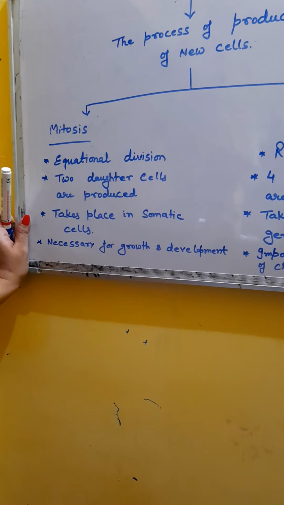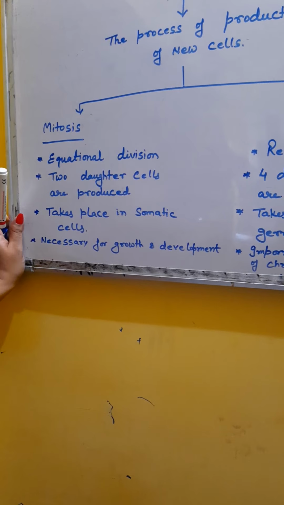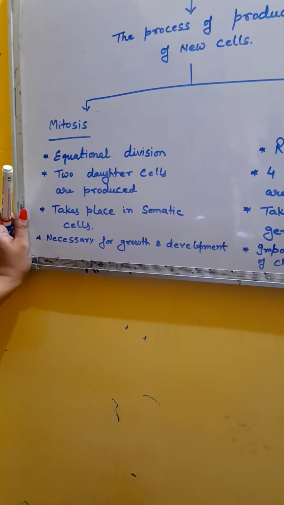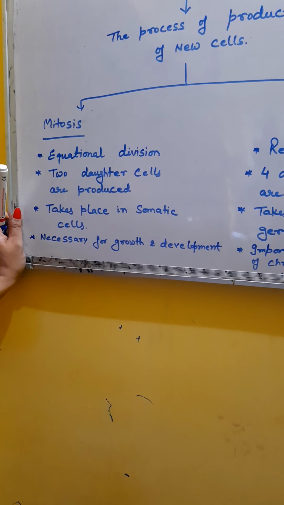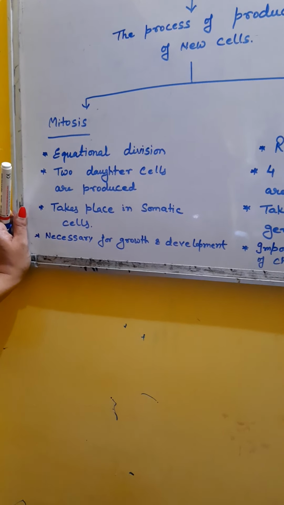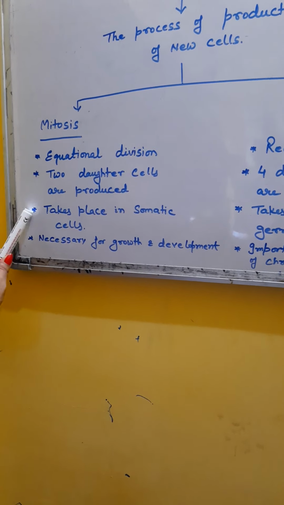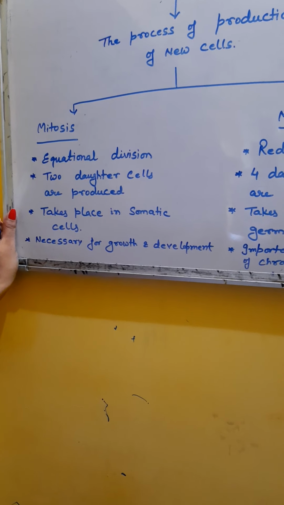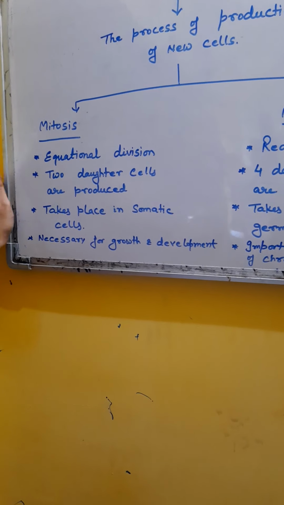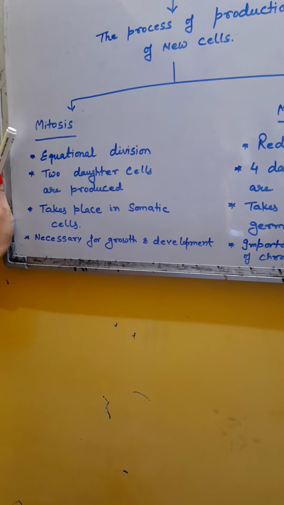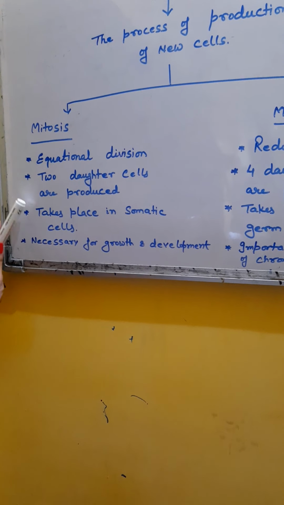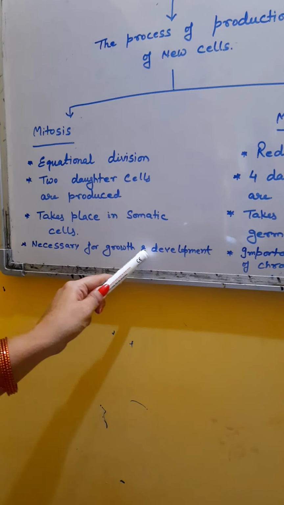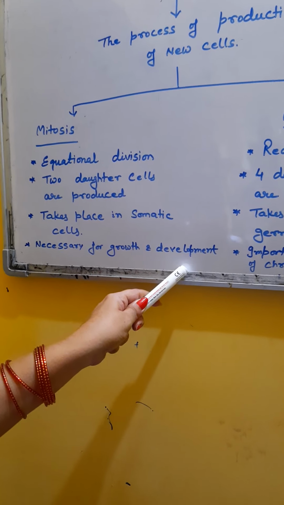Mitosis takes place in somatic cells, in the cells of the body which do not perform the function of reproduction. Those cells other than reproducing cells are called somatic cells, like our skin, blood, bones, everywhere there is mitosis where the number of chromosomes is always the same. Mitosis is necessary for growth and development of the body.